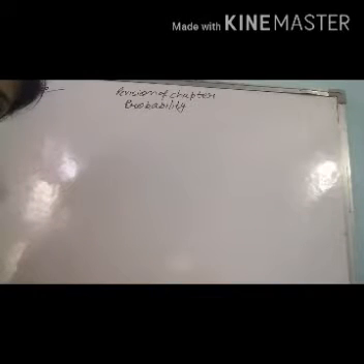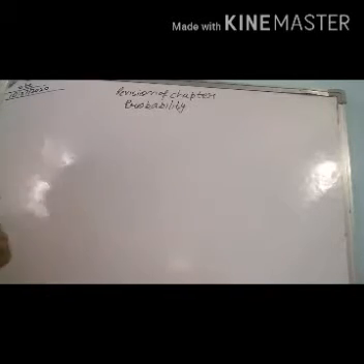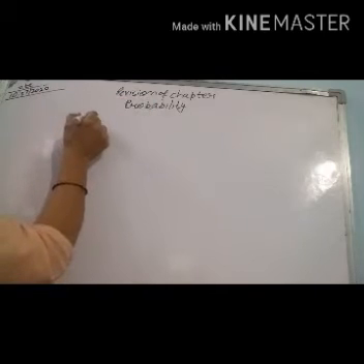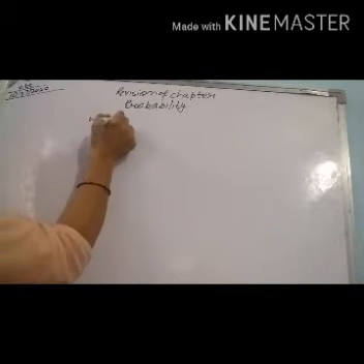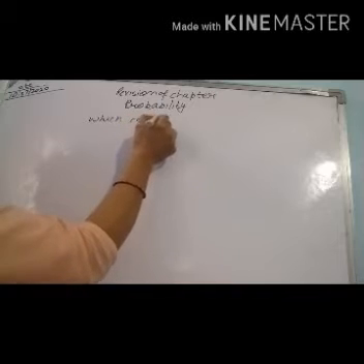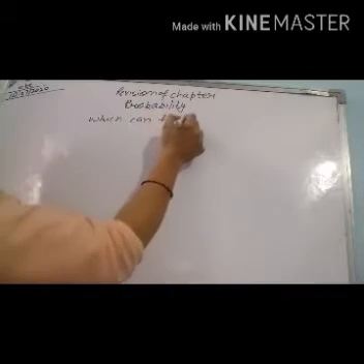Good morning, students. Today we shall revise our 15th chapter, probability. In this chapter, what is the meaning of probability? Probability is just a thing or event which can happen. An event which can happen.